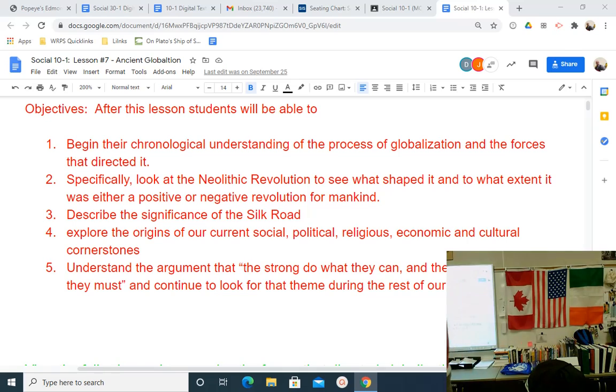So at the end of today's class, I'd like you to know what the Neolithic Revolution is. It's a time when mankind settled down a little bit. We went from being nomadic to being more settled. So this is the beginning of villages and towns, ultimately cities that become city-states and become empires. This is the beginning of history. It begins about 10,000 BCE, about 12,000 years ago.